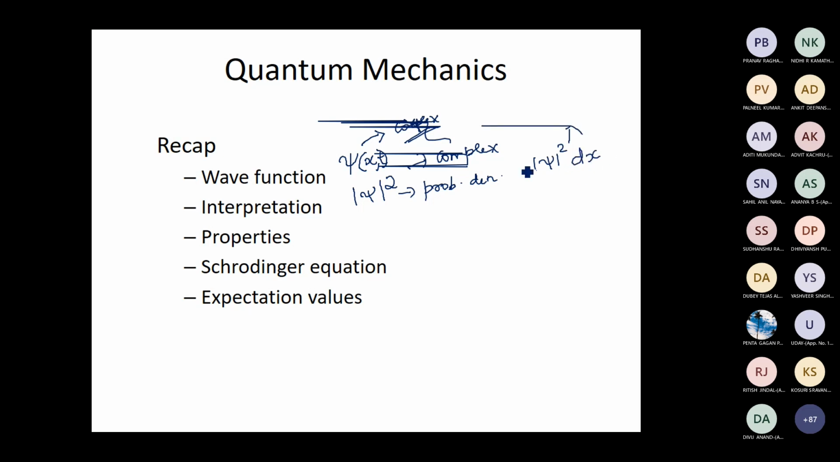This quantity is the probability of finding the particle in a small interval dx located at the position x. So modulus psi square into dx is nothing but the probability, and modulus psi square represents the probability density.